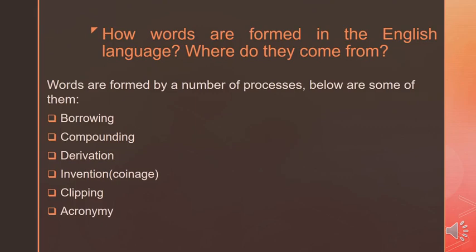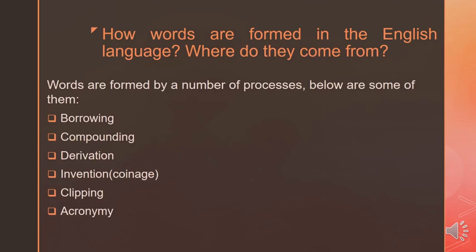In this lecture, we are going to talk about the processes according to which English words are created and formed. We know that the English language, as any other language in the world, has more than 1 million words. So, where do they come from? Where do all these words come from? So, we are going to talk about the processes of creating words in the English language.